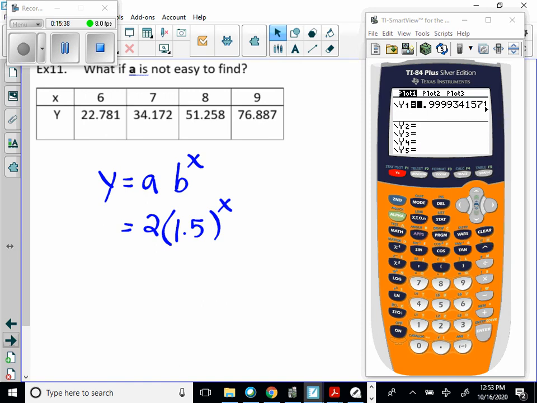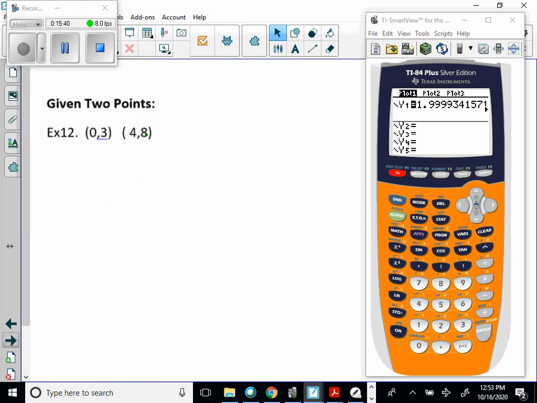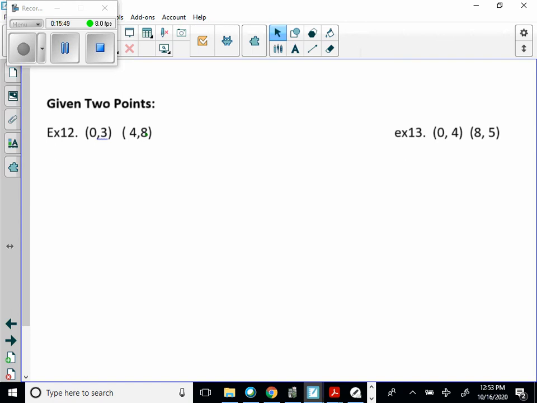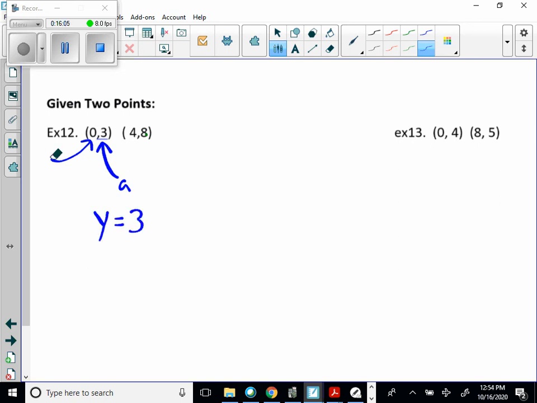Okay. So now we're going to practice a little bit of this. What if you're given 2 points? Well, hold on the practice on the calculator stuff. We'll do it in just a second. So I know that this right here is 0, so that means this here is A. So this is y equals 3, and then the base raised to the x.